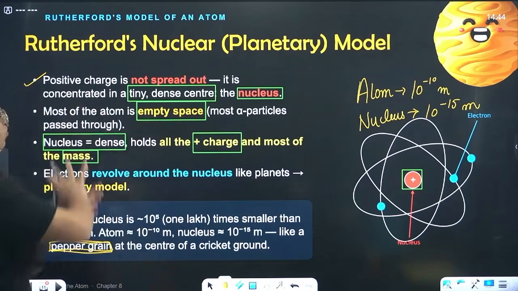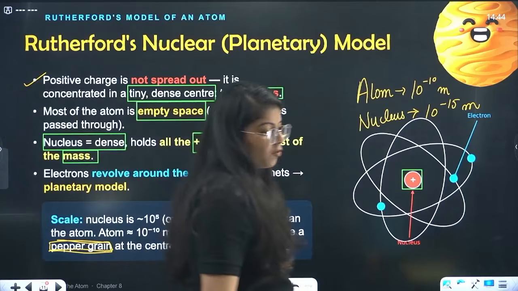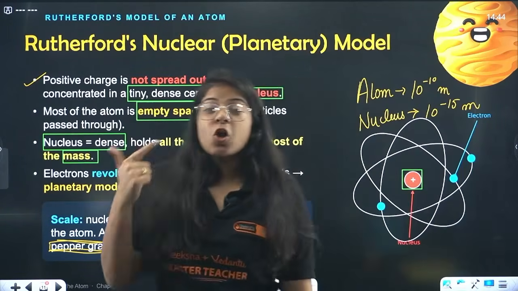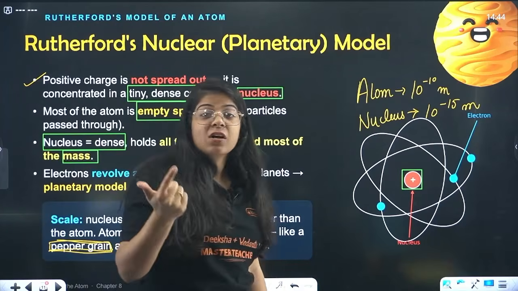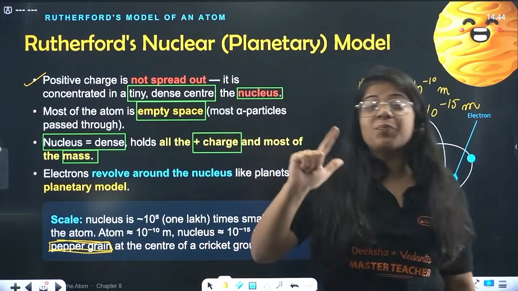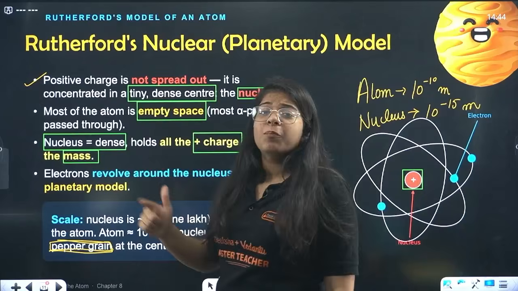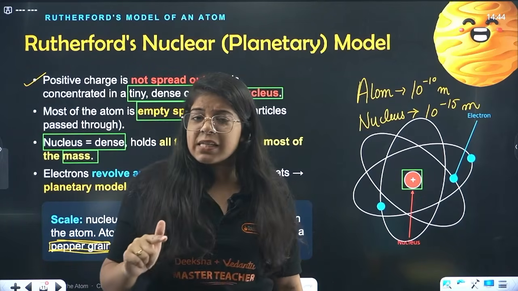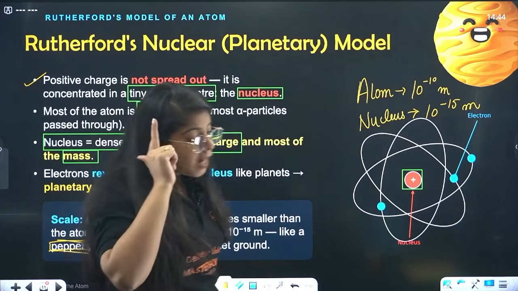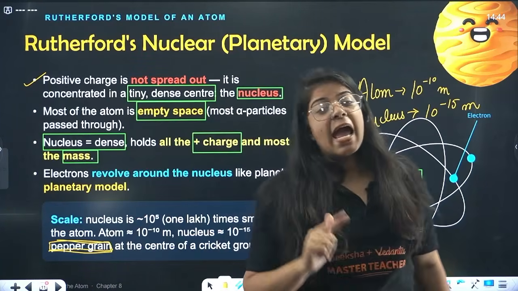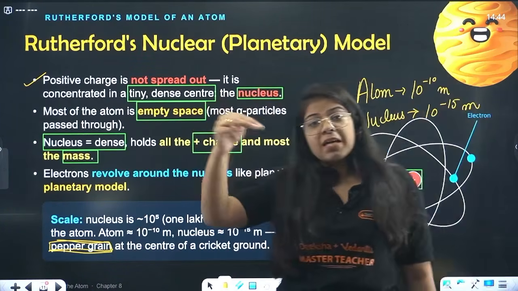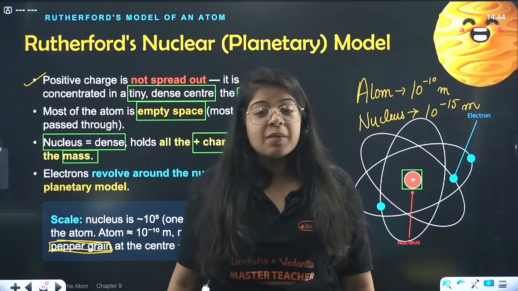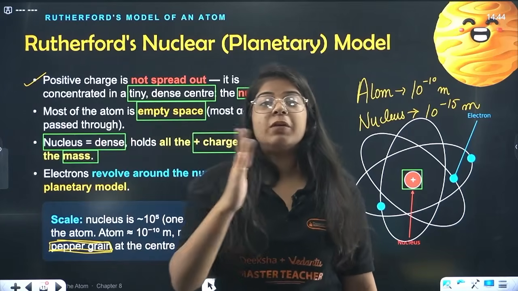Now this was the whole Rutherford model. First came Dalton. He said atom is indivisible. Thomson said no, I have found electrons. So this is a melon model. The positive charge is completely uniformly distributed. Electrons are embedded as seeds. But then Rutherford came. He did the gold foil experiment and he saw three things. Most of the alpha particles are passing directly through the atom. Some are getting deflected, some are completely bouncing back.